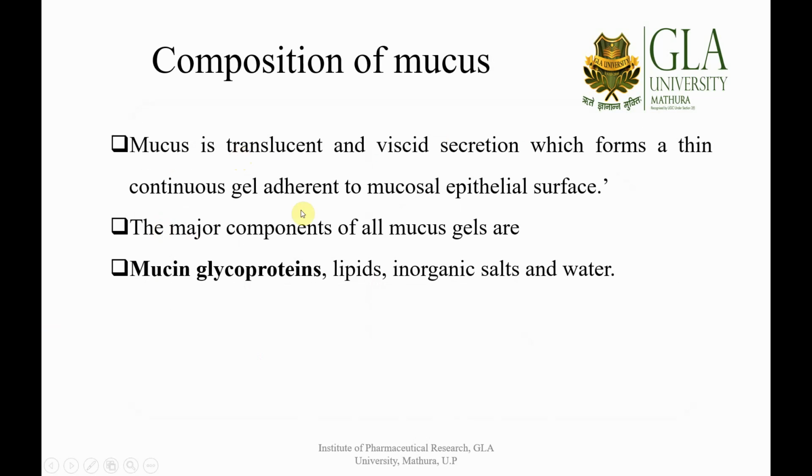So the major component of this mucus gel, and this is the most important thing, is the mucin glycoprotein. The majority of the drugs or systems are targeted to adhere to this mucin glycoprotein only. So mucin glycoprotein is the major constituent, then lipids are there, inorganic salts, and water is also there. Water constitutes more than 90% of the total mucus, but the target site or area of interest is this mucin glycoprotein.